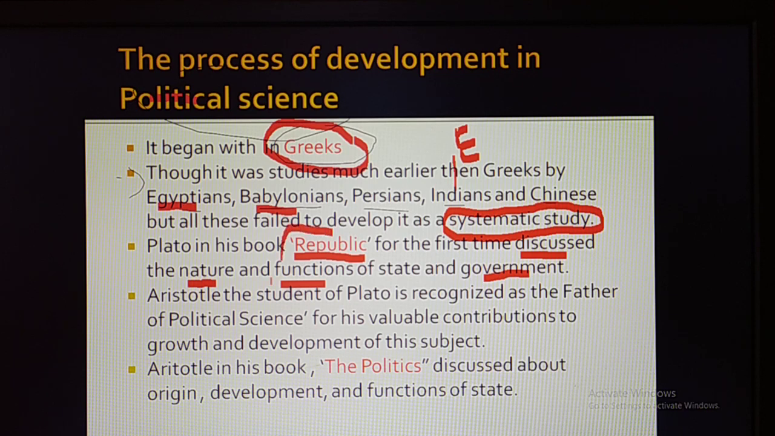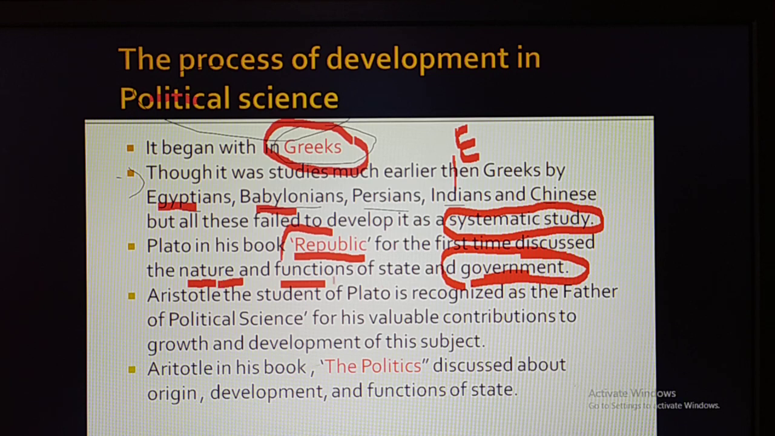And what he discussed: the nature of the state. Remember, state means, again I would like to make it clear, they are not talking about Karnataka or Andhra Pradesh. State means countries in the political science context; we should understand it in this manner only. Plato, in his book Republic, discussed the nature of the country, its functions, and the government: what kind of government it was, what kind of functions that government was doing, how many organs there were, how it did its work, and who chooses the leader.